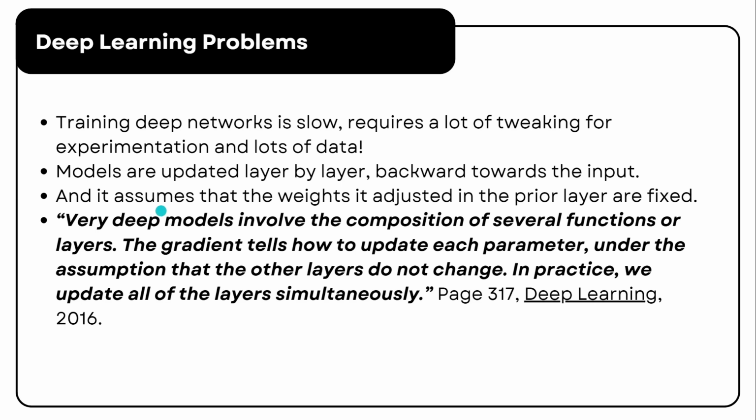This process assumes that the weights adjusted in the previous layer remain fixed. Here's a quote from the Deep Learning book, page 317: very deep models involve the composition of several functions or layers. The gradient tells how to update each parameter under the assumption that the other layers do not change. In practice, we update all the layers simultaneously.